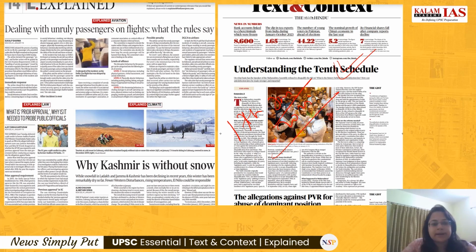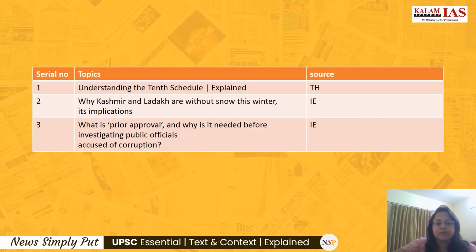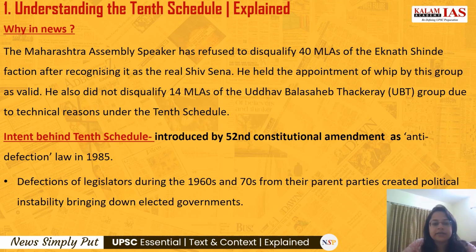Then coming to the explained section of the Indian Express newspaper, two articles were important: one about the prior approval, and the second about Kashmir, why Kashmir is without snow. So these are the three articles we are going to discuss today, which are displayed on your screen. The first article is about understanding the 10th Schedule.